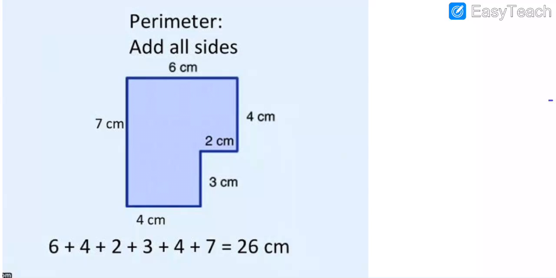So, my dear students, we have to add all the sides. Here we will do the simple addition of all sides. They give us the lengths in centimeters. First, 6 centimeter, so I put here the 6 centimeter. Then 4 centimeter, so I put here the 4 centimeter. Then after 4 centimeter is 2 centimeter.